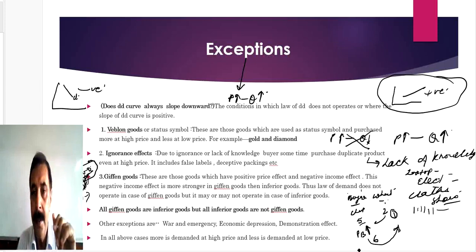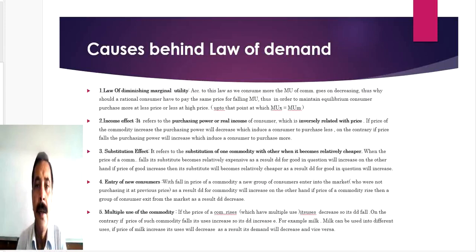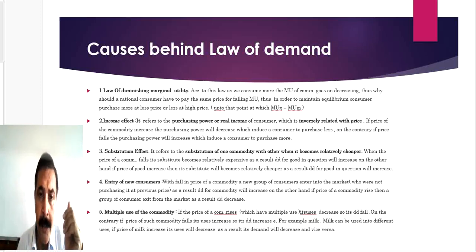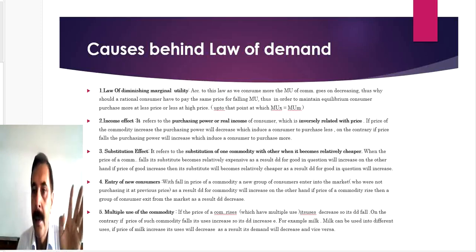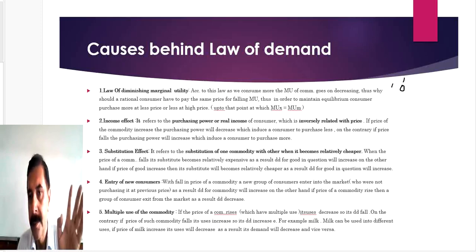Now students, causes behind the law of demand. Why do people purchase more at a low price or less at a high price? One factor is the law of diminishing marginal utility. You purchase 1 unit for 10 rupees.